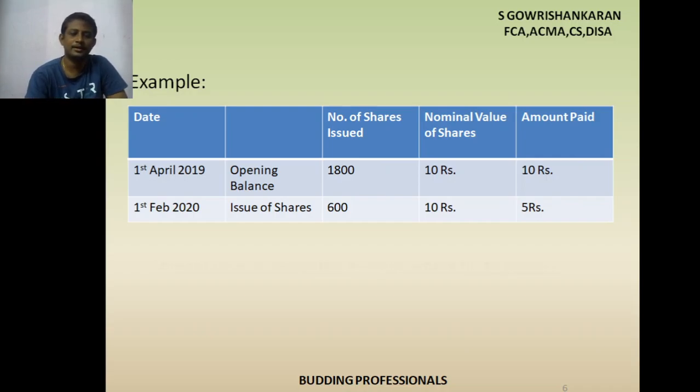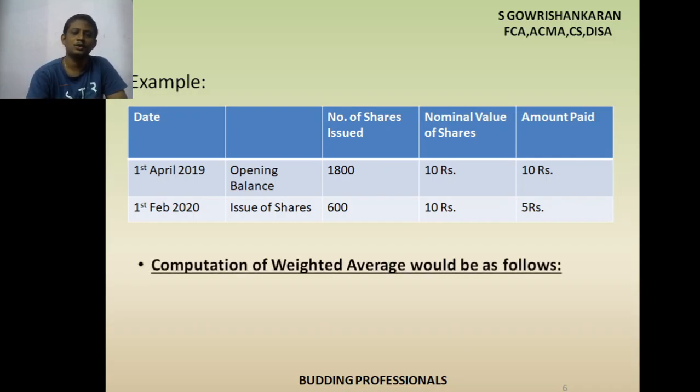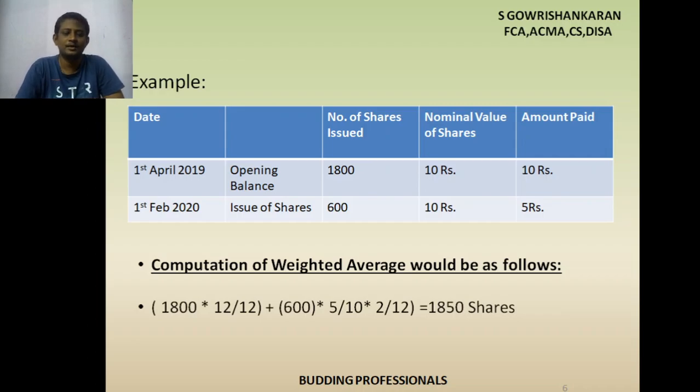I think here the answer is available. Computation of weighted average be as follows. What is the thing they did? In first case, you take the first 1800 shares. They are the shareholder from the beginning of the year. So 1800 into 12 by 12. Why 12 by 12? Because their money is invested throughout the year.